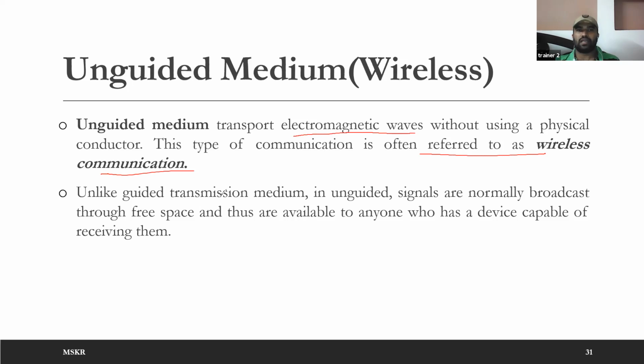Unlike guided transmission medium, in unguided, signals are normally broadcast through free space, and thus available to everyone. This point is important.